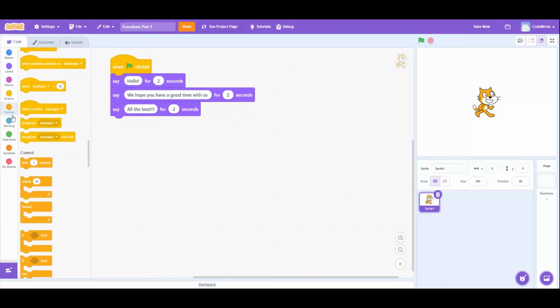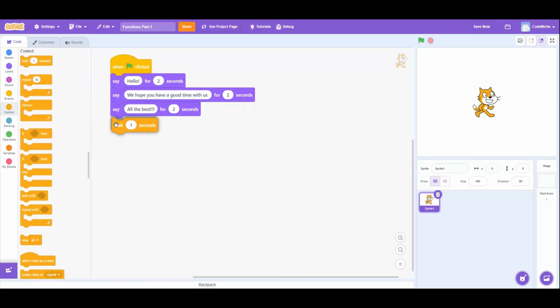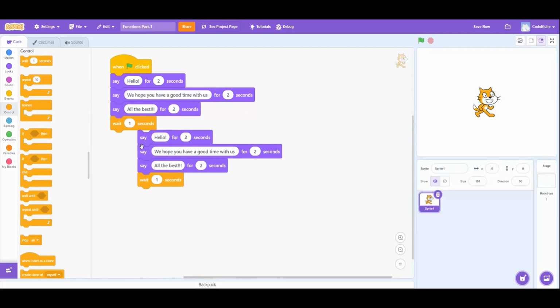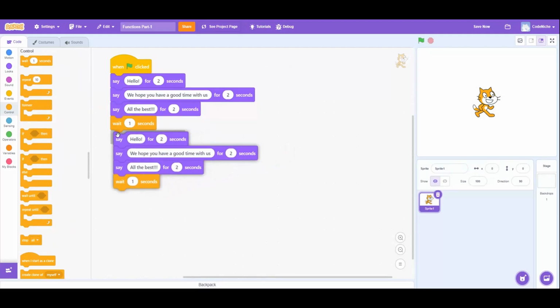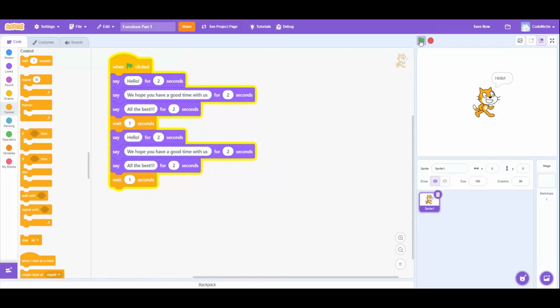What if you could write a set of instructions once and use them anywhere in your program as many times as you want, forever? No copy pasting, no repeating yourself. Just write it once and call it whenever you need it. That is a function. And once you understand this, the way you write code changes completely. Let's go.